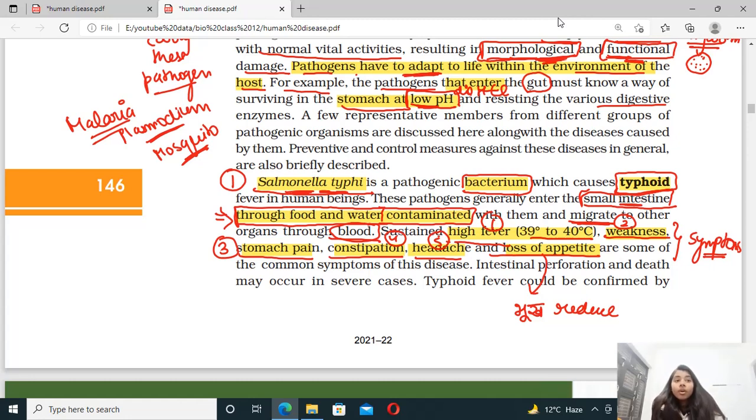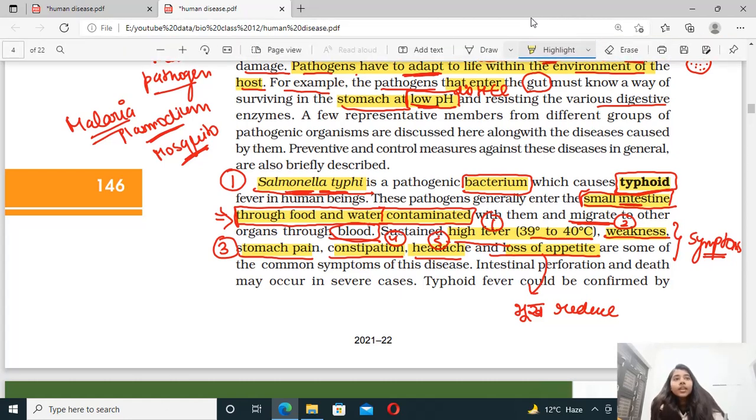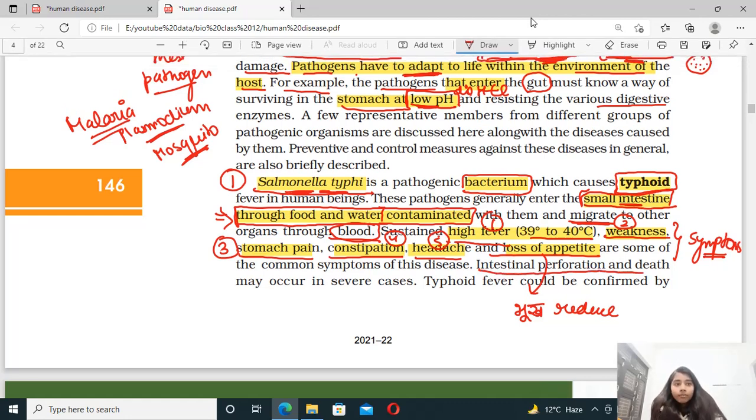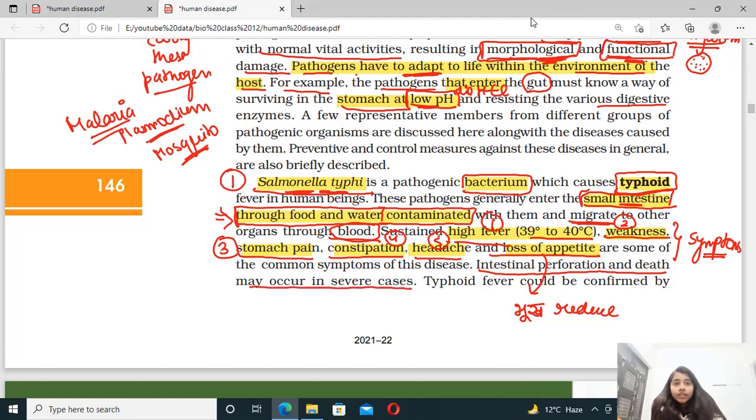Correct. Which organ of our body is mainly affected in typhoid? That is the small intestine. Correct. Now what happens if we do not cure the disease for a long time? Then it becomes severe. So what happens during severe infection? Intestinal perforation and death may occur in severe cases.